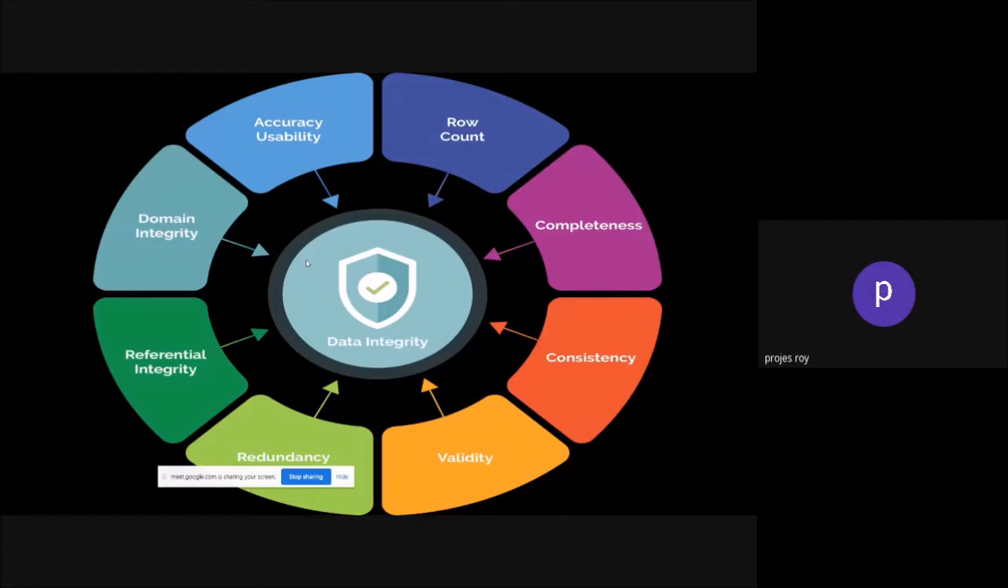Then redundancy. There should not be any kind of redundancy in the data. Then referential integrity. Referential integrity is very important because it is basically a kind of relation: how data is going to correlate with other data, right? That is basically called referential integrity. Then domain integrity: how data will be connected with the domain databases. So what will be the rules and procedures for connectivity? That needs to be taken care of when you are creating a database.